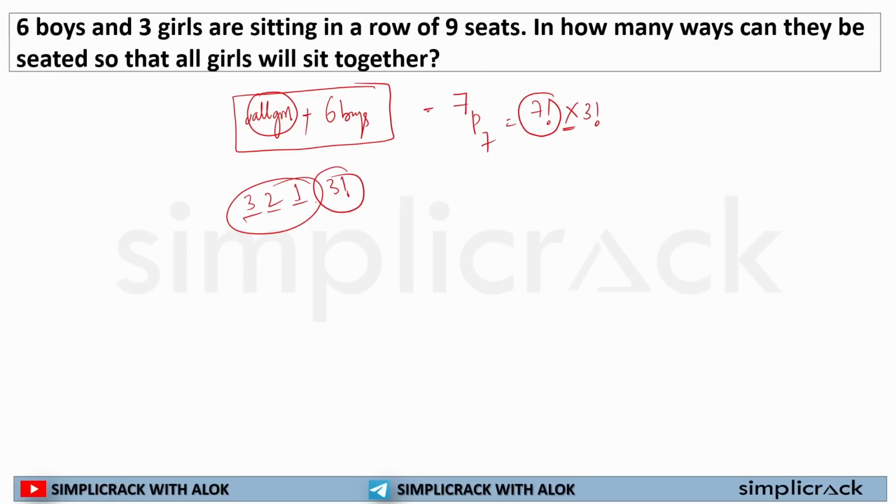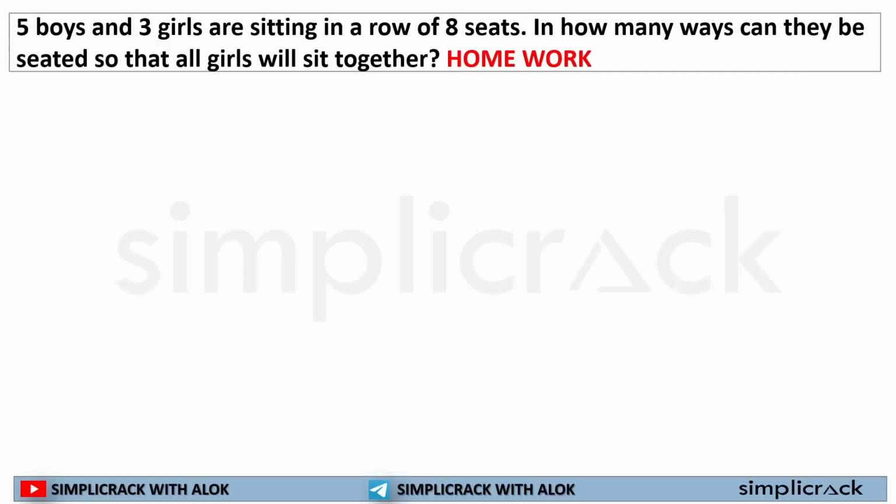So in how many ways can I arrange the whole thing? I can arrange 6 boys and 3 girls with girls sitting together in 7 factorial times 3 factorial ways. I hope this question is clearing up a very important concept that is mostly asked in CGL examinations. This is homework, guys. We can solve it. It is quite easy.